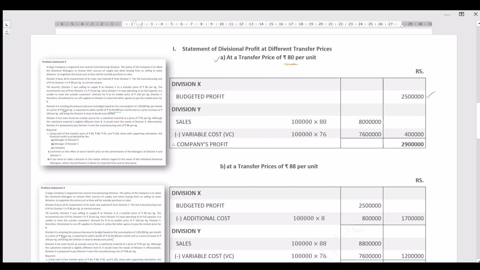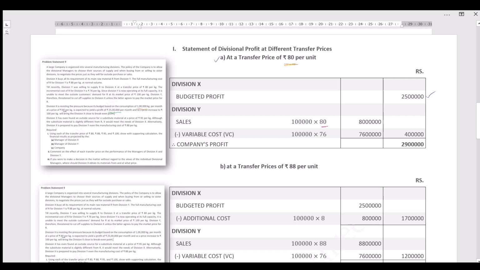Then division Y. Since it is selling at rupees 80, how much goods is it selling? As you can observe again in the question on the left hand side, the consumption is 1 lakh kg. So at the current scenario, what is the price? 80. It is selling to whom? Division Y is selling to division X at rupees 80. So you got this much. The variable cost you need to deduct.